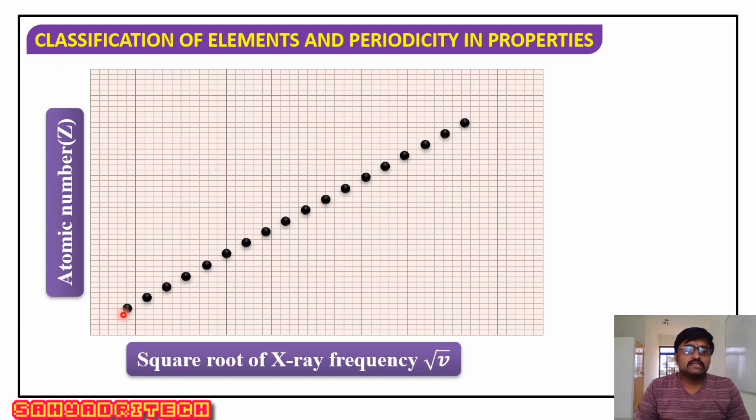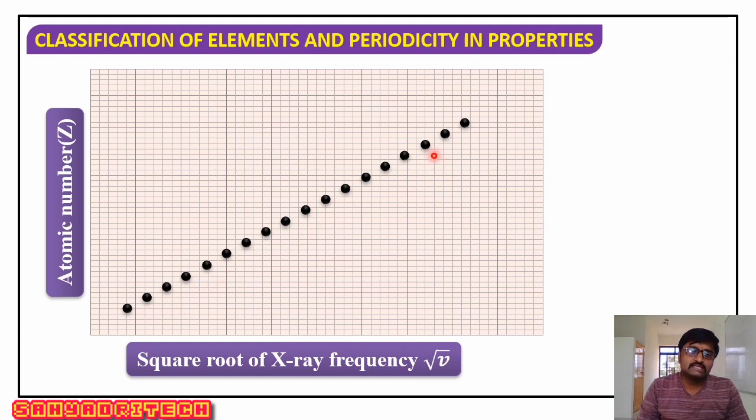These points indicate the elements corresponding to particular atomic numbers with the square root of X-ray frequencies. As the atomic number increases, the square root of X-ray frequency also increases